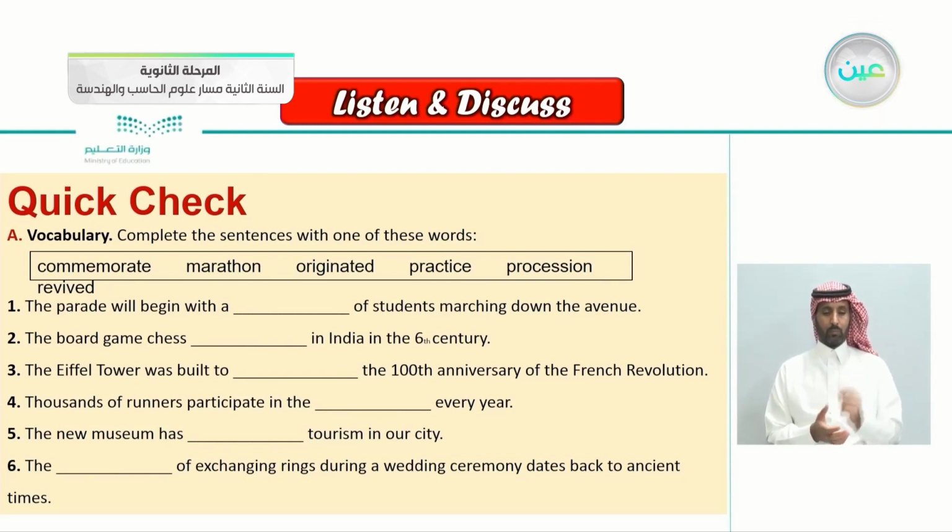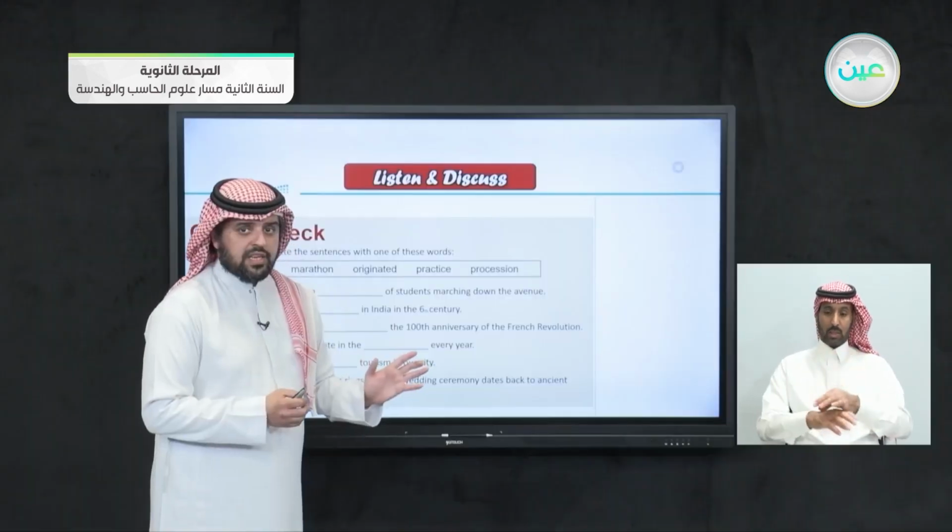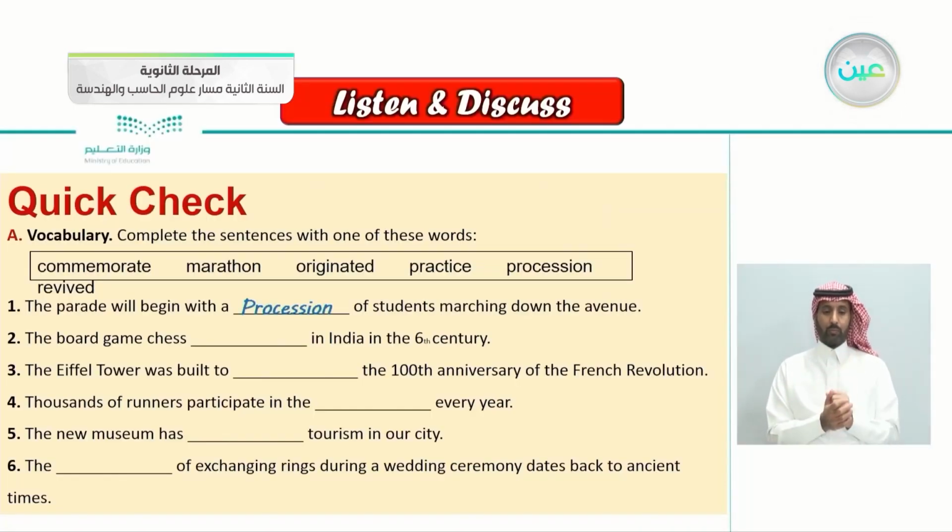Number one, the parade will begin with blank of students marching down the avenue. So, which word do you put here? Let's see the correct answer. With a procession of students marching down the avenue. Number two, the board game chess blank in India in the 6th century. So, the board game, of course we all know chess. Yes, that's correct. Originated, it began in India in the 6th century.